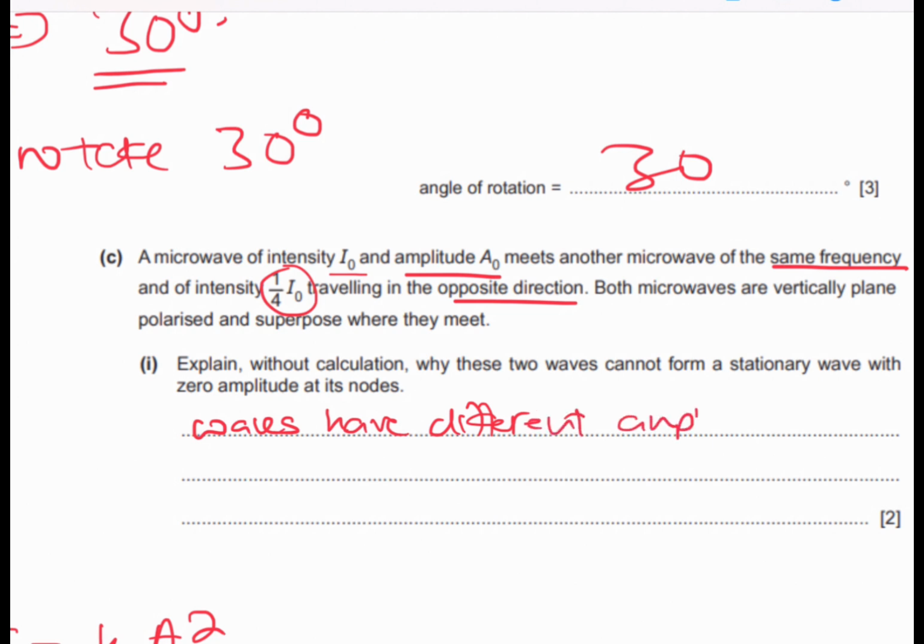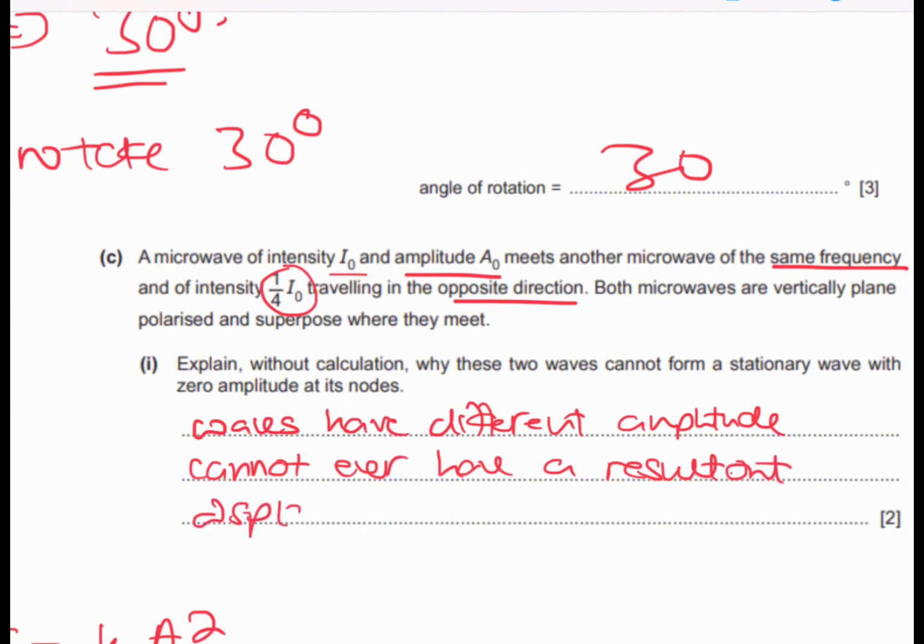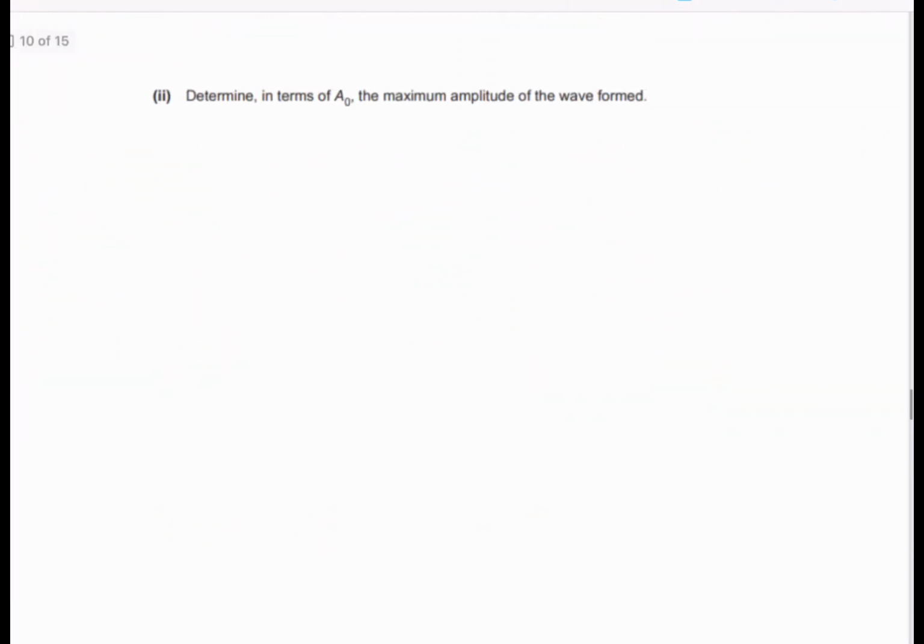Because they have different amplitudes, they can never have a resultant displacement that is always 0. The mere fact that they have different amplitudes means that their amplitude at any given point can never be 0. Moving on to the other question, we're to determine, in terms of A naught, the maximum amplitude that can be formed.